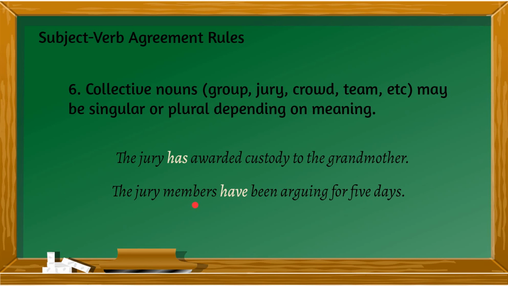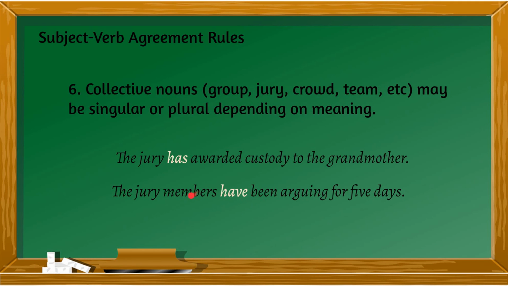Example, the jury members have been arguing for 5 days. Or it can also be, the jury have been arguing for 5 days. Why is it plural now? Because have been arguing, meaning to say each one of the members of the jury is giving his or her opinion because they are arguing. So each member of the jury is acting on his or her own. They are not acting as one. Therefore, your collective noun jury now becomes plural.